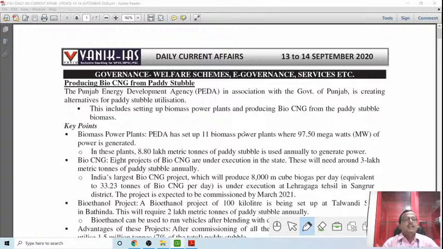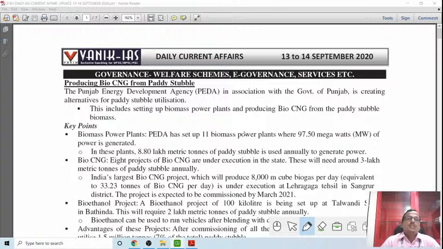So the government right now wants to generate CNG, or compressed natural gas, from this paddy stubble. And technology is always developed to cater to emerging needs. The Punjab Energy Development Agency, in the state of Punjab, in association with the government of Punjab, is creating alternative paddy stubble utilization: how those huge quantities of paddy stubble can be utilized for generating power. You may call that a windfall, but it will definitely check the rising level of pollution.